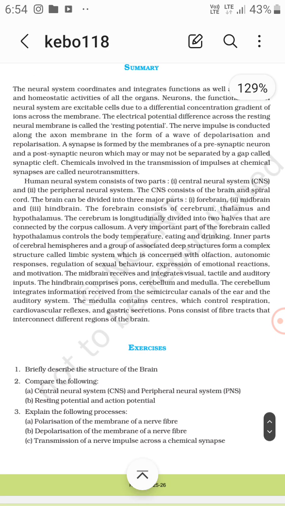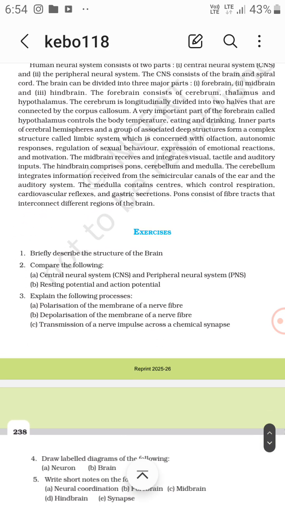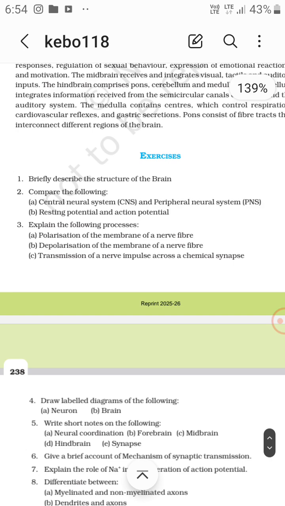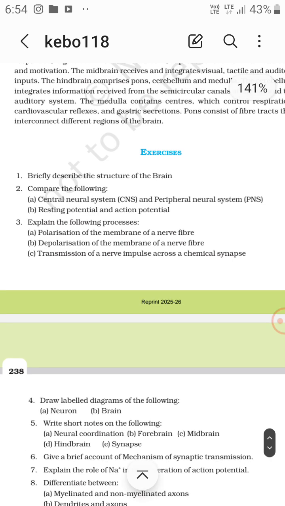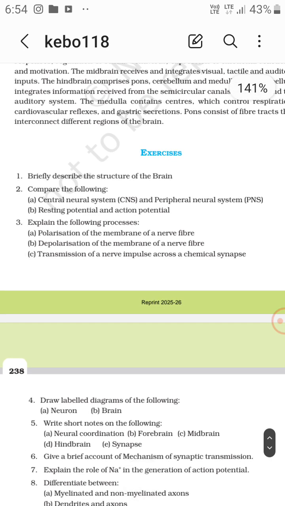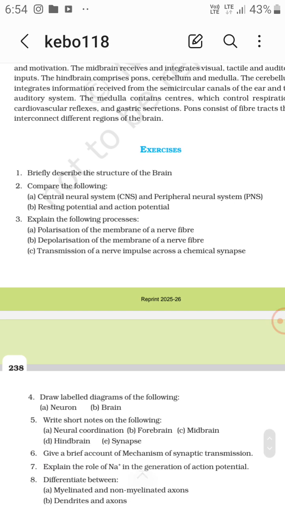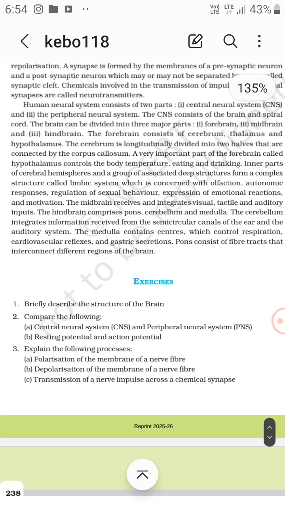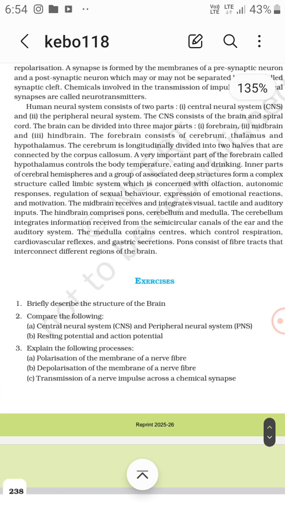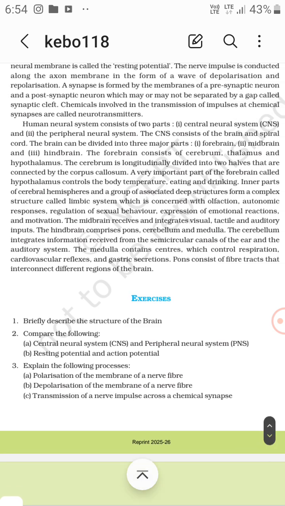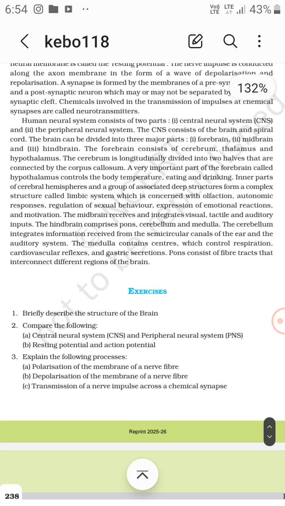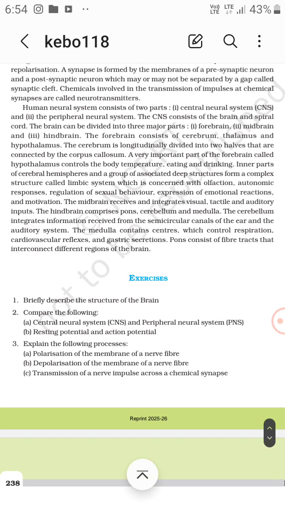Right? So, this is it. Now we are going to study the exercises. Briefly describe the structure of the brain. It contains forebrain, midbrain, and hindbrain, right? The forebrain contains the cerebrum, hypothalamus, and thalamus, right? And the hindbrain consists of the cerebellum, medulla oblongata, and pons.